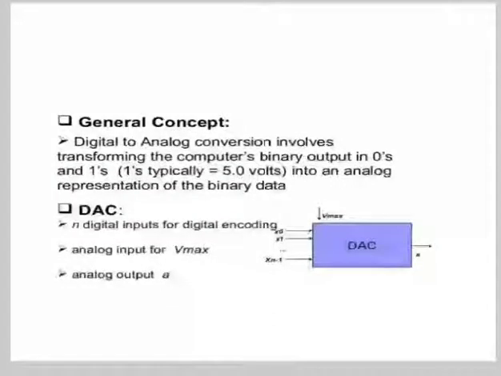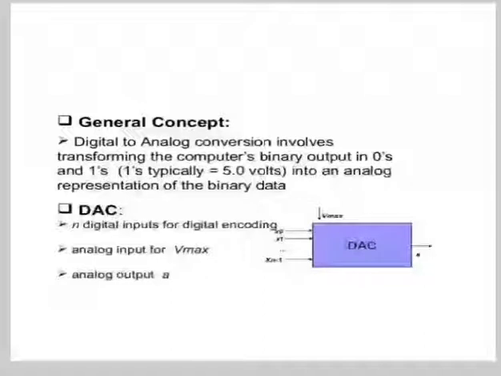Now general concept. Digital to analog conversion involves transforming the computer's binary output in zeros and ones.